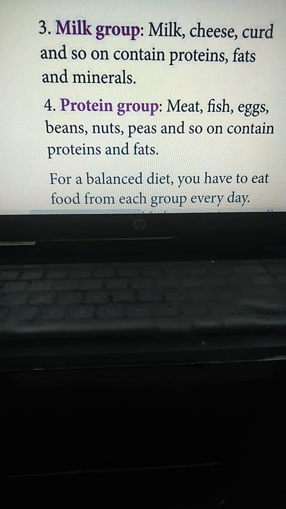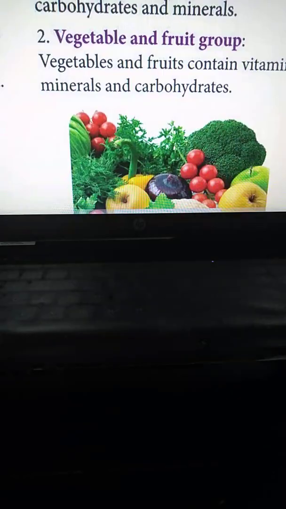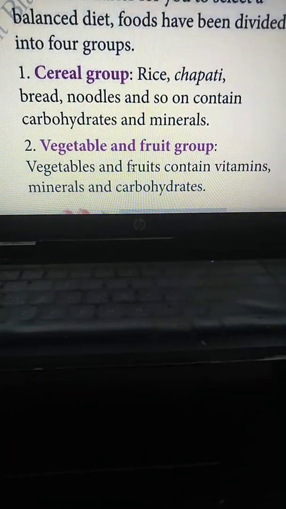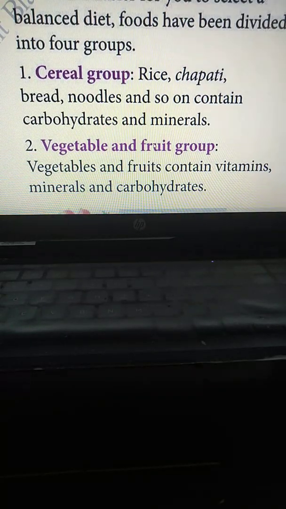So first, the cereal group. Because we know that for a balanced diet we have to take different types of foods.